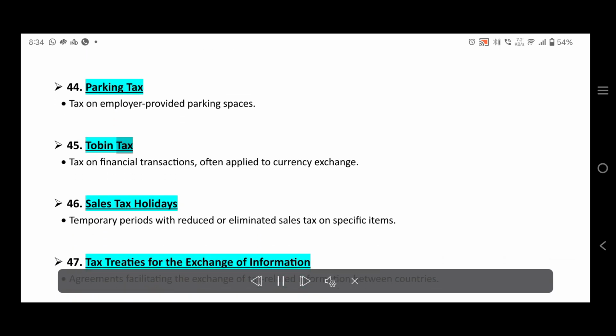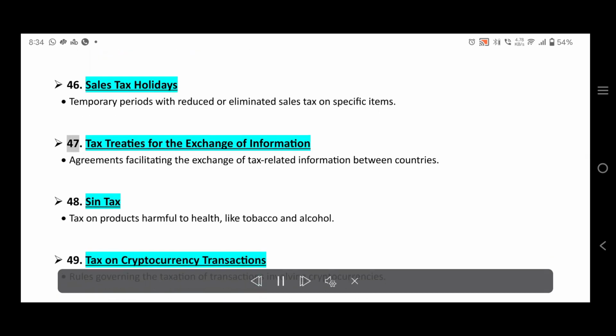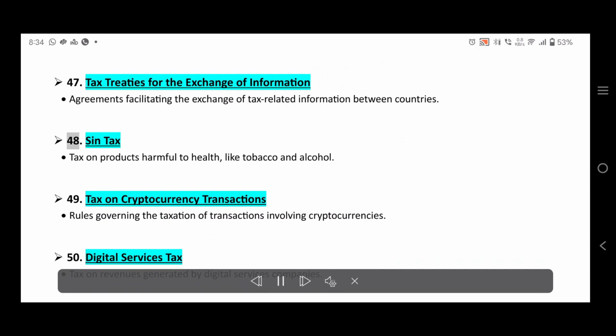45. Tobin tax. Tax on financial transactions, often applied to currency exchange. 46. Sales tax holidays. Temporary periods with reduced or eliminated sales tax on specific items. 47. Tax treaties for the exchange of information. Agreements facilitating the exchange of tax-related information between countries. 48. Sin tax. Tax on products harmful to health, like tobacco and alcohol.